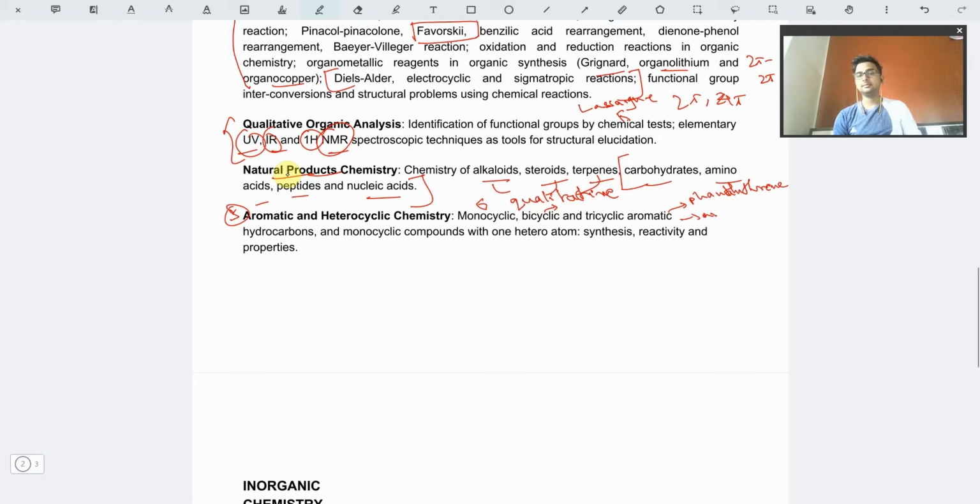Then monocyclic with one heteroatom we have furan with O, thiophene, and pyrrole. So monocyclic compounds with one heteroatom: synthesis, reactivity, and properties. As simple as that. Pyridine is also one of them. No quinoline, no indole would be asked in the exam, so you are free from that.